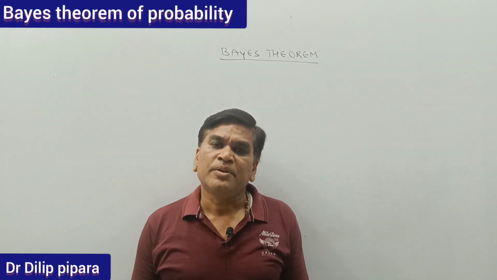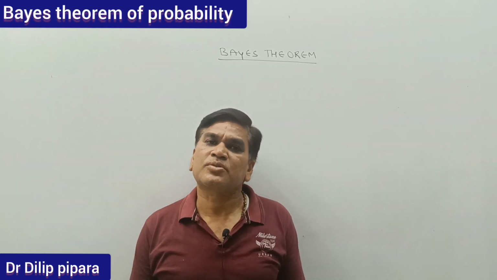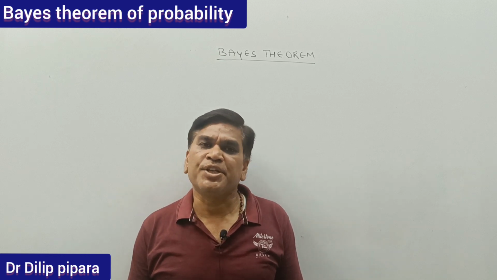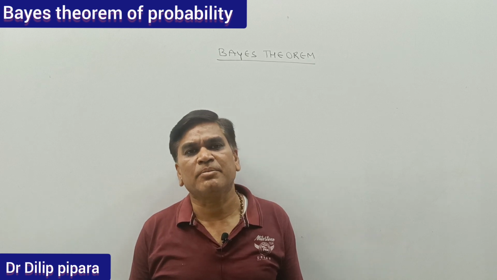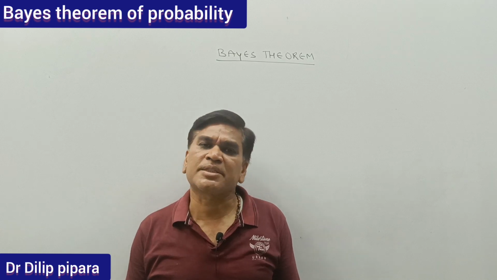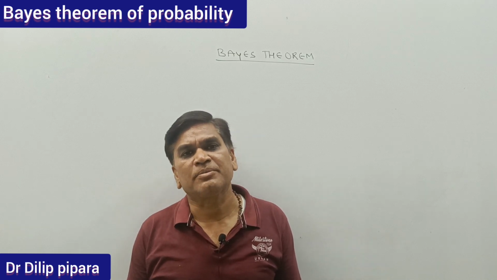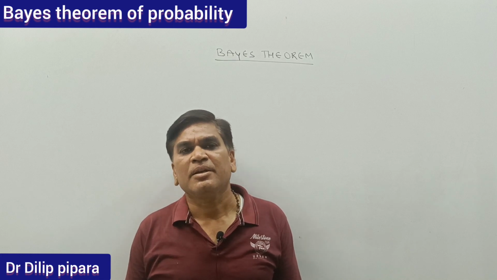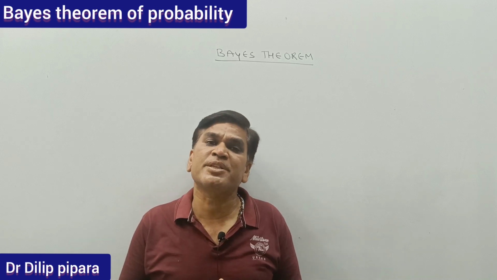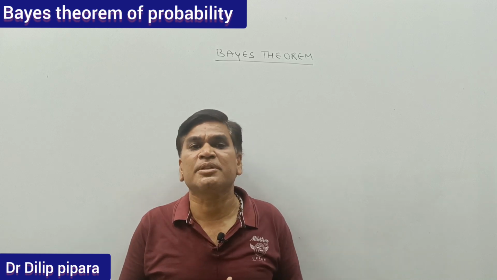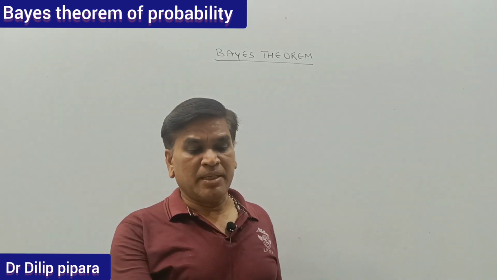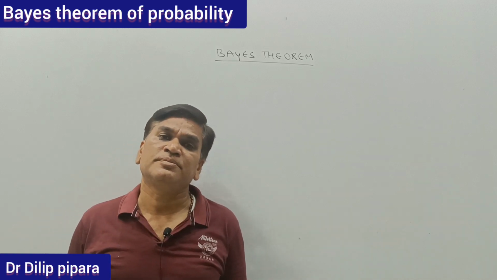In probability, to solve questions, there are many theorems given by statisticians, like the addition theorem, the multiplication theorem, and the Bernoulli theorem. Similarly, one more theorem we are going to discuss in today's video is called Bayes' theorem. This theorem is applicable when we have some new additional information related to our probability question. Then we use Bayes' theorem, which is also called the inverse probability theorem.